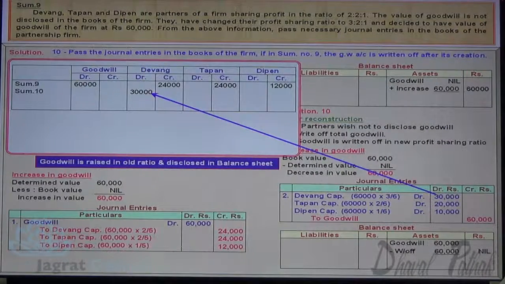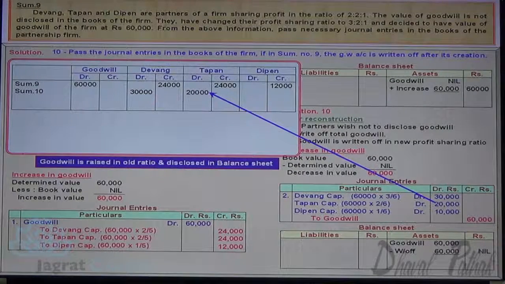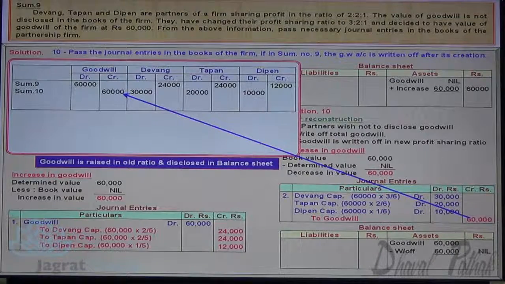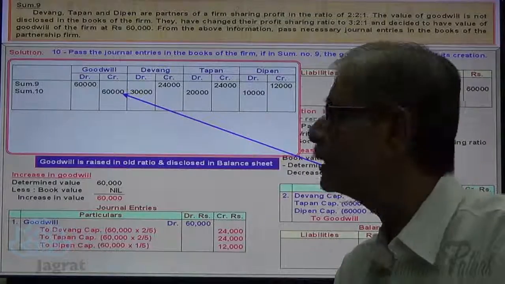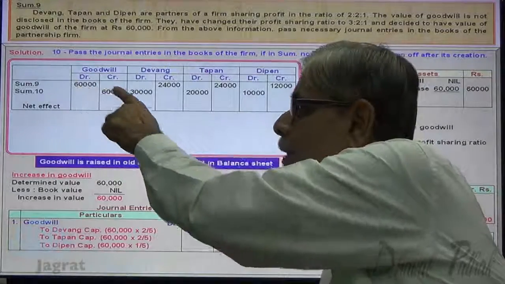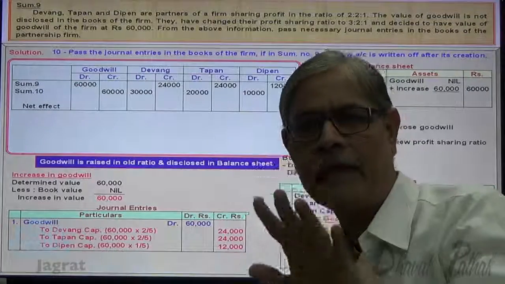Tapan capital account debit 20,000. Deepan capital account debit 10,000. To goodwill account credit 60,000. Now observe the net effect. 60,000 debit, 60,000 credit, net effect is nil.